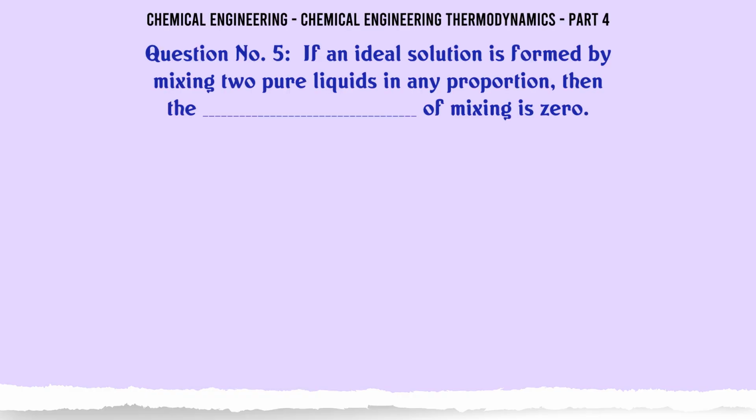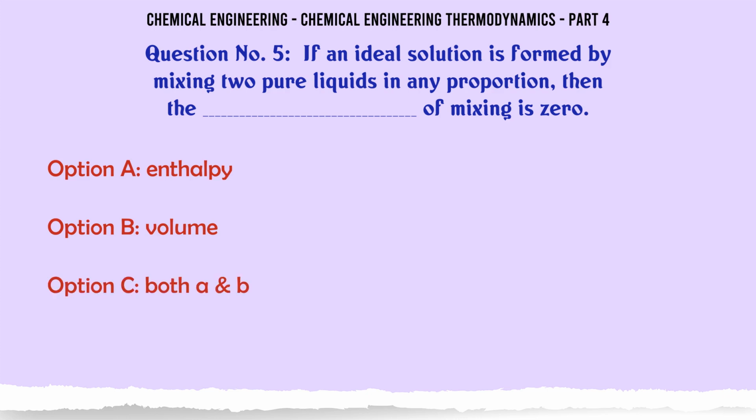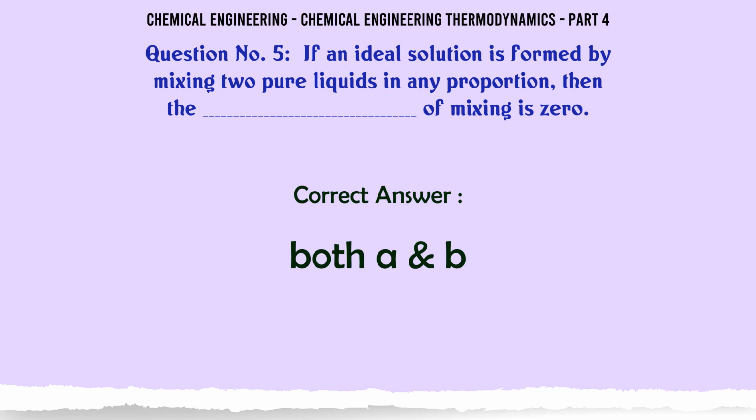If an ideal solution is formed by mixing two pure liquids in any proportion, then the of mixing is 0. A. Enthalpy. B. Volume. C. Both A and B. D. Neither A nor B. The correct answer is both A and B.